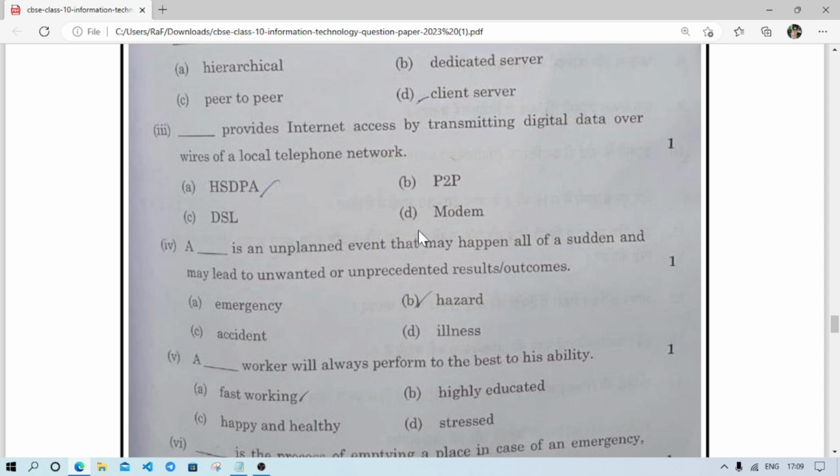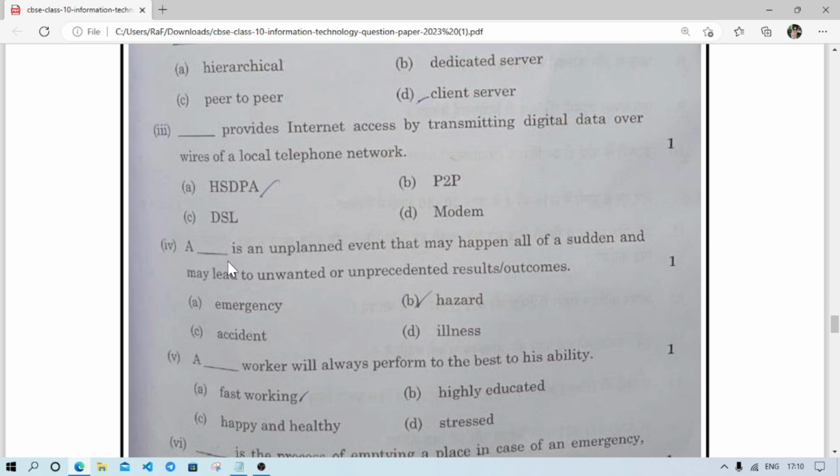Then next one, provide internet access by transmitting digital data over wired local telephone network. As it is local telephone network, so it will be DSL, digital subscriber line. HSDPA, I think it is a type of 3G network. P2P, peer-to-peer, directly connect two computers together, then we call it as P2P. And modem, this is required for conversion of signals.